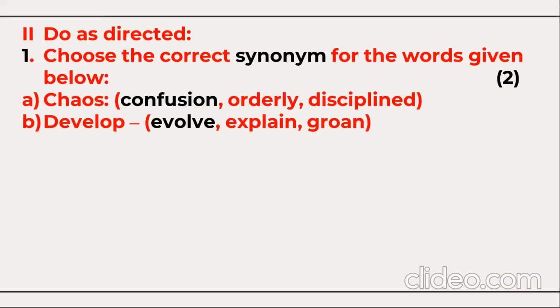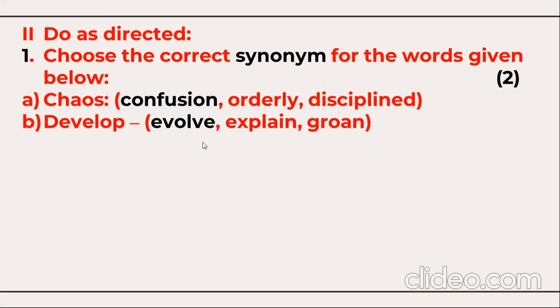Now the second part, Part 2, do as directed. It has different questions from vocabulary like synonyms, antonyms, tenses, articles, prepositions, etc. The first one, choose the correct synonym for the words given below. So synonyms for 2 marks. You need to find the synonym of chaos out of these 3 words. I have given the black color here. The black colored one is the synonym of chaos. The answer is here: confusion. Synonym of chaos is confusion.